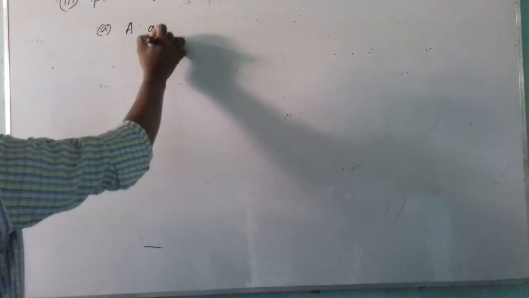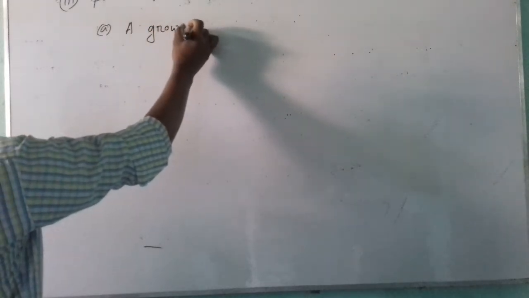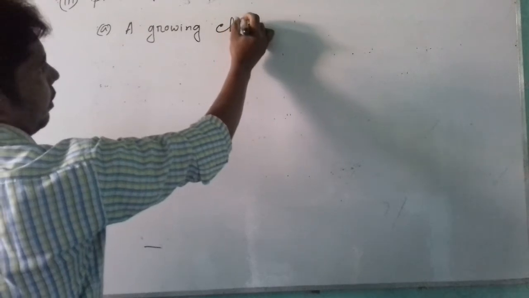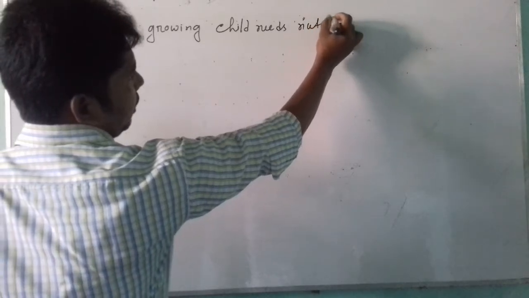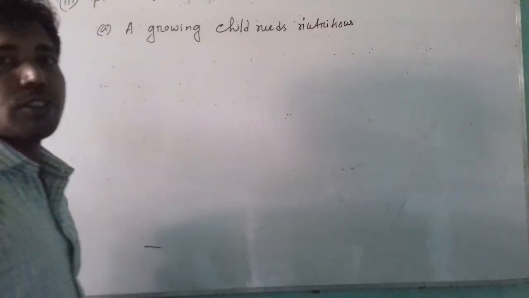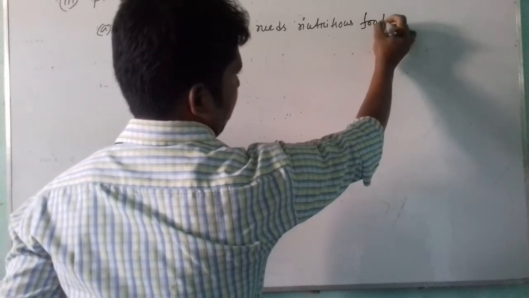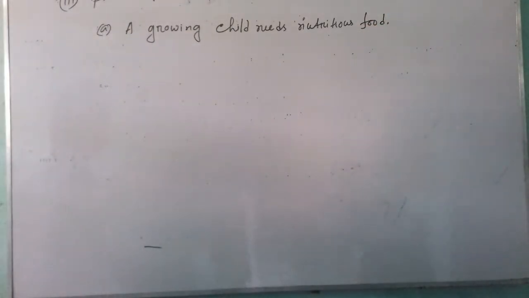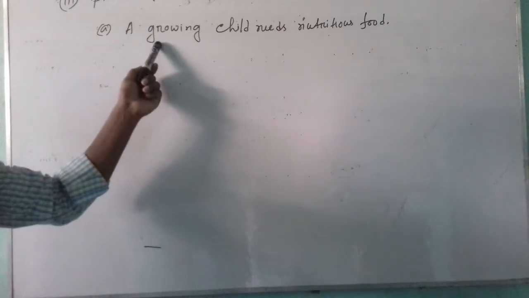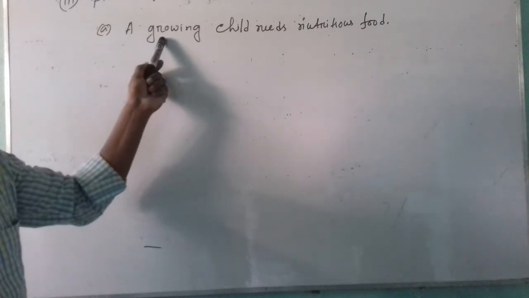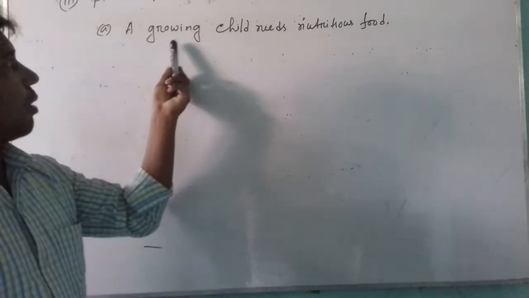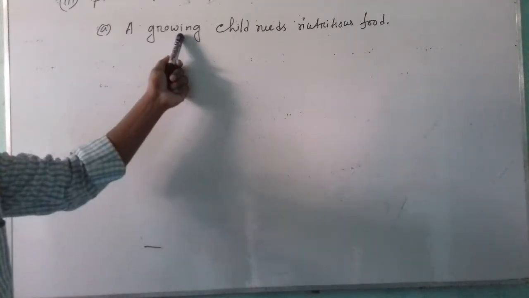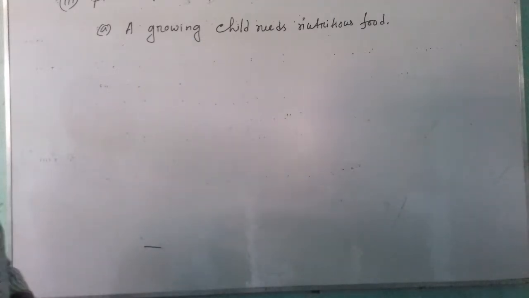A growing child needs nutritious food. Look at the whiteboard here. Growing child. Here growing, grow, G-R-O-W. Grow is principal verb, and with the principal verb I have added ing. And here you may have a question. What is present participle?